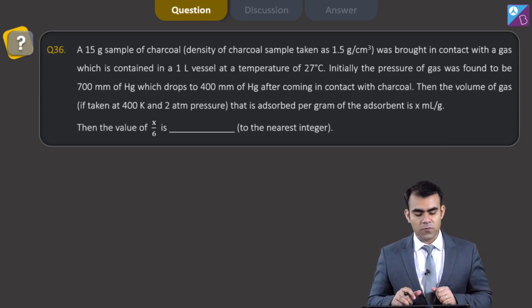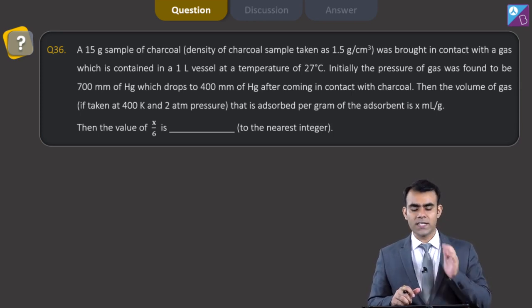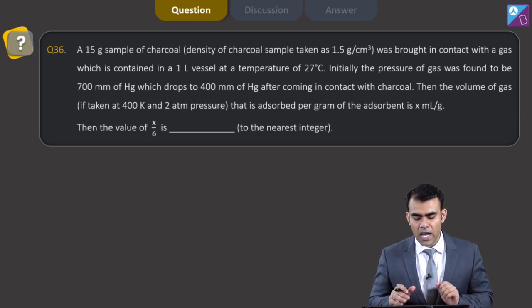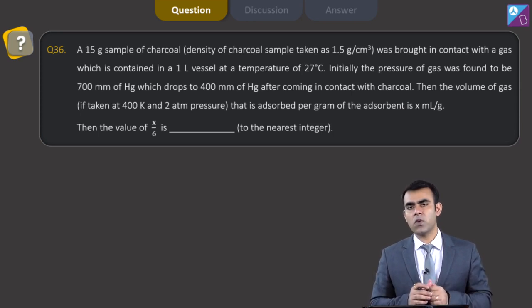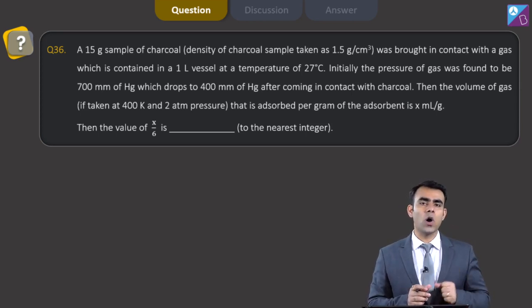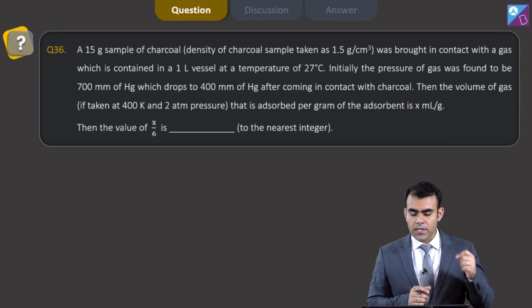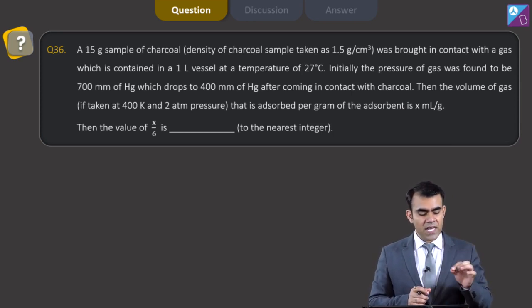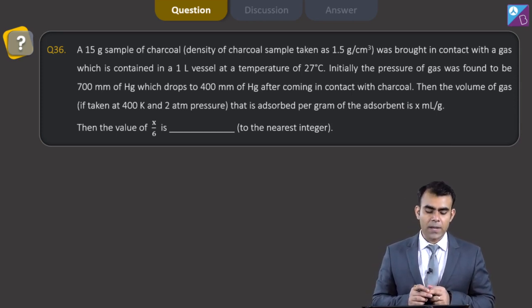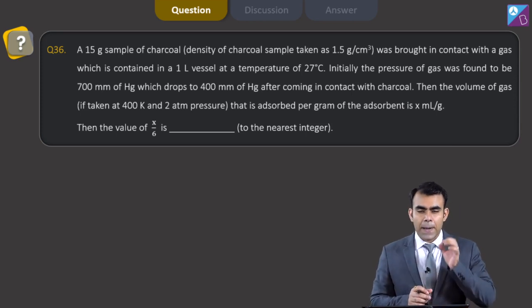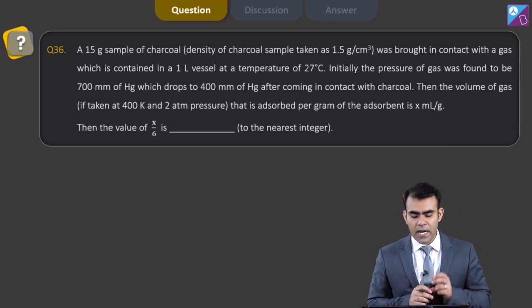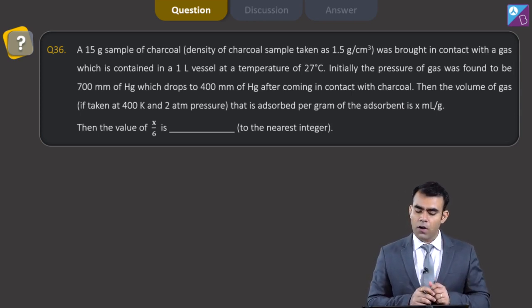Initially the pressure of the gas was found to be 700 mm of Hg, which drops to 400 mm of Hg after coming in contact with charcoal. It means charcoal is absorbing this gas. Then the volume of gas, if taken at 400 Kelvin and 2 atm pressure, that is absorbed per gram of the adsorbent, and here my adsorbent is charcoal, is X ml per gram, then the value of X by 6 is?